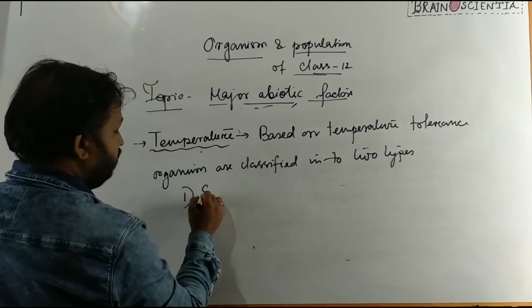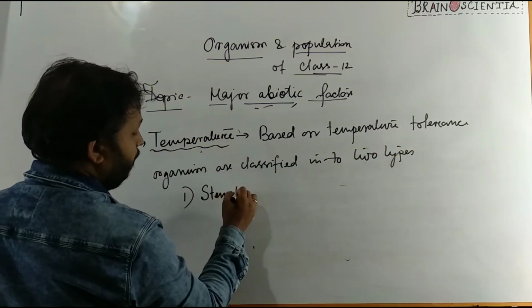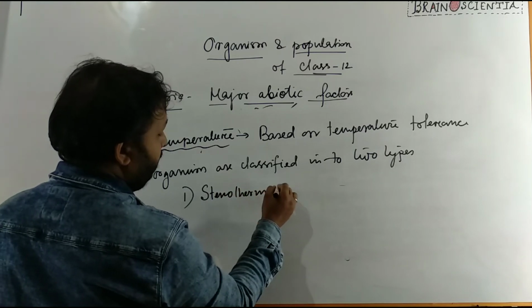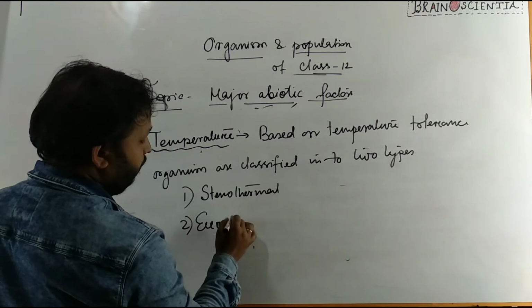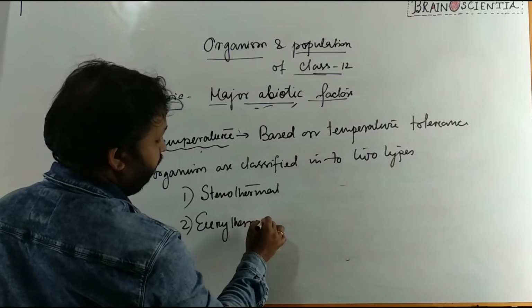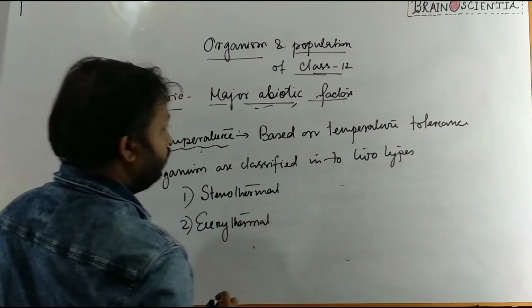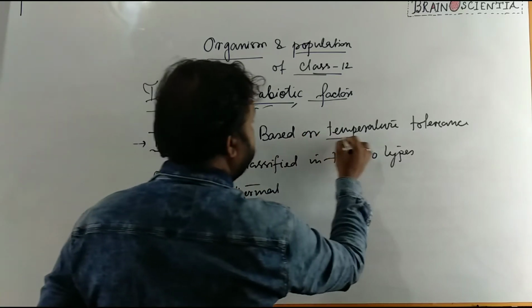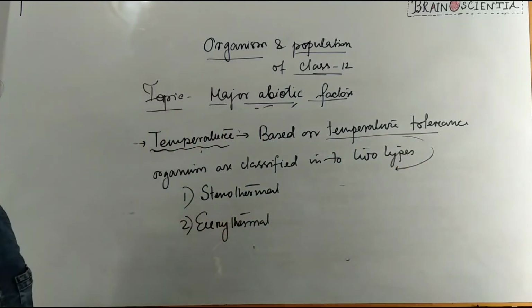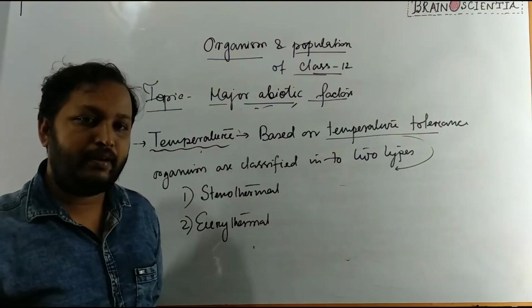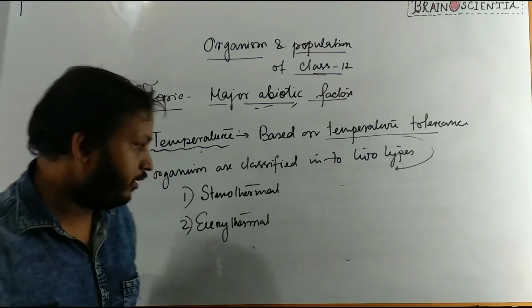One is stenothermal, another is eurythermal. So based on temperature tolerance means how this organism behaves according to the temperature present in that environment.